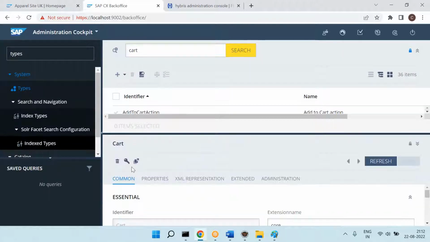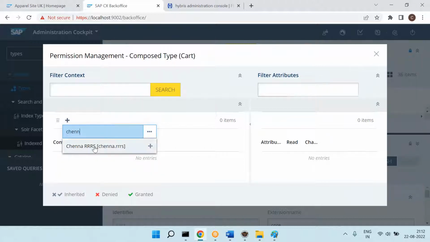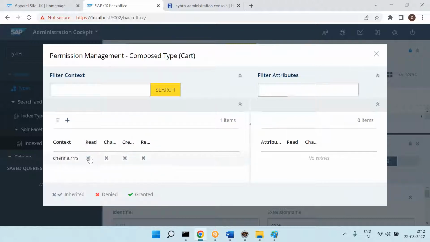This is the cart, and you can see there is an option here, that key option. Click on that. Once you click on that, you can go to the search. Let's say we already have Chenna, right? Let's search for Chenna. Sorry, let's add it. So Chenna triple RS. Can you see this one?